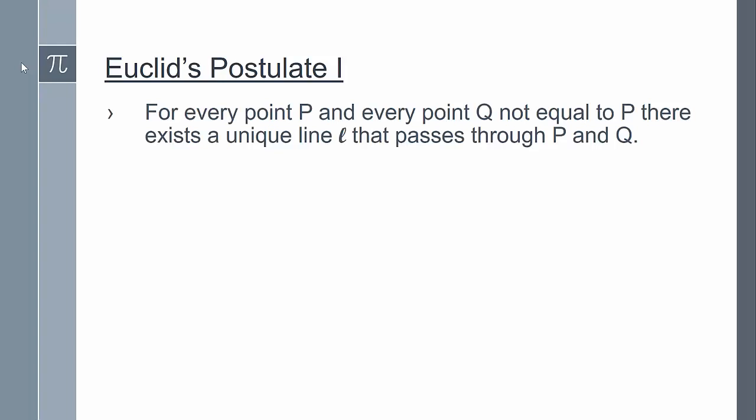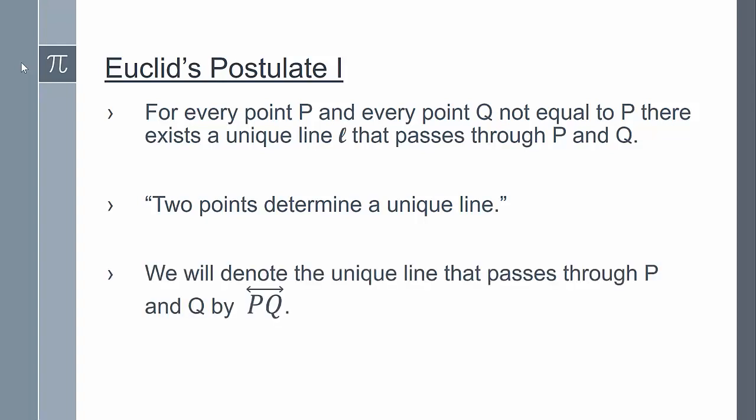So Euclid based his geometry on 5 fundamental assumptions called his axioms or postulates. Euclid's first postulate states that for every point P and every point Q not equal to P, there exists a unique line L that passes through P and Q. This postulate is sometimes informally expressed as saying that 2 points determine a unique line. And when we have a line through points P and Q, we will denote this by PQ with a line symbol above PQ. Now, before we state the second postulate, we need to make our first definition.